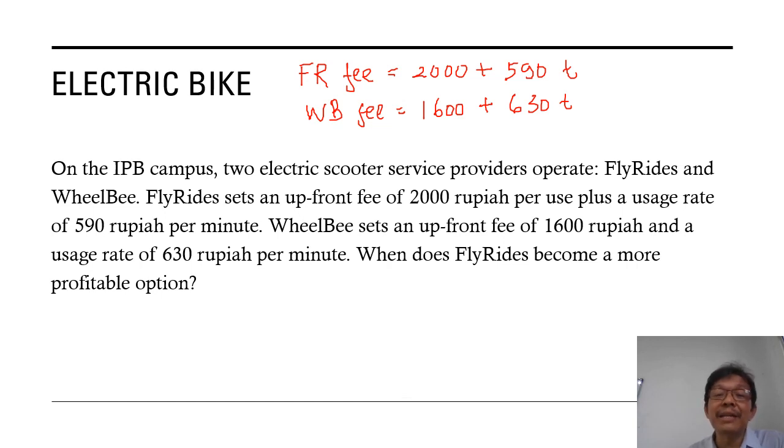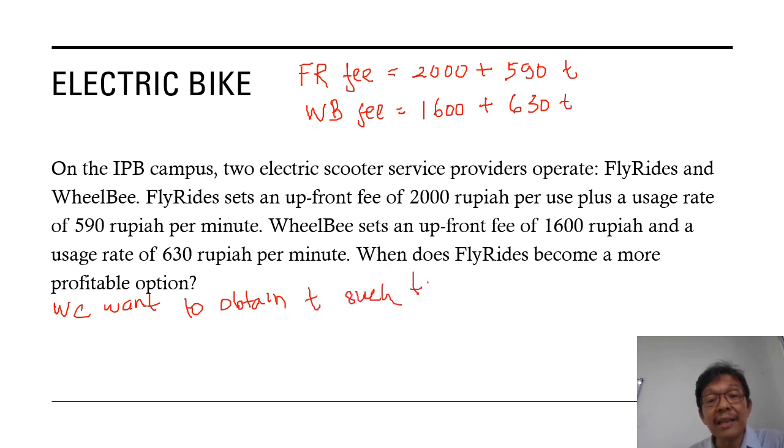Profitable option means cheaper. When Fly Ride is cheaper than the other fee. So we want to find T, we want to obtain T such that the Fly Ride fee